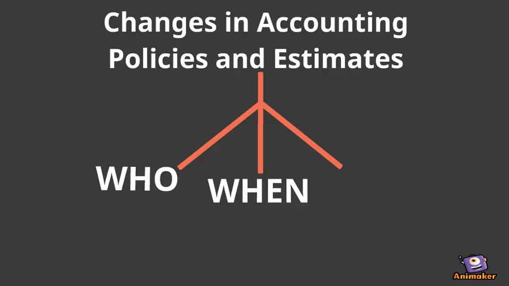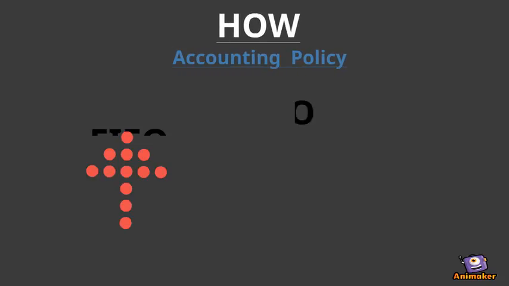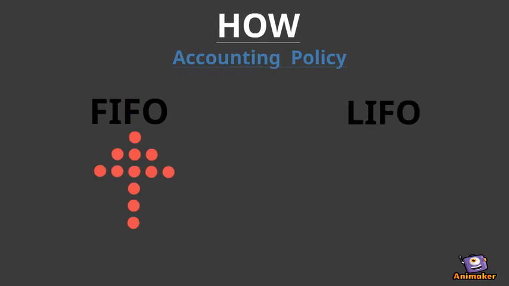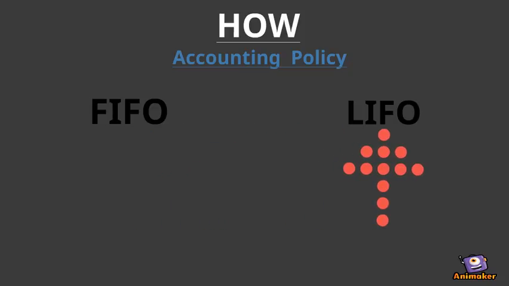Next, let's look at how these changes are implemented. In order to make an accounting policy change, for example, changing from FIFO to LIFO, all aspects of the business should be kept in mind. Whichever method is more beneficial to the business should be used.